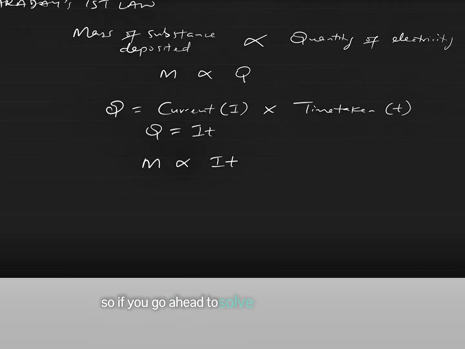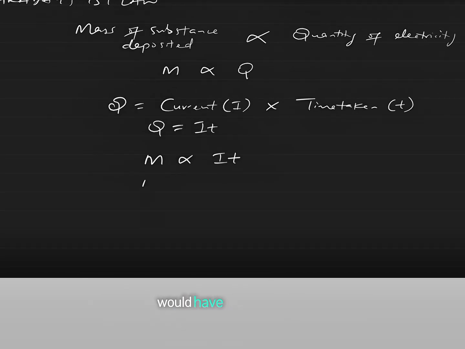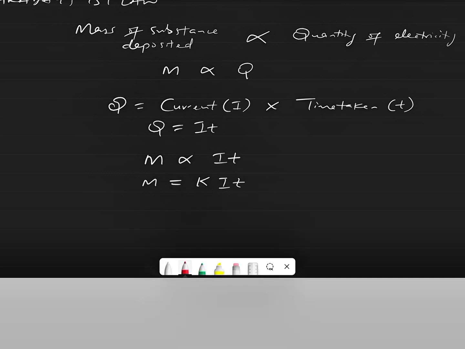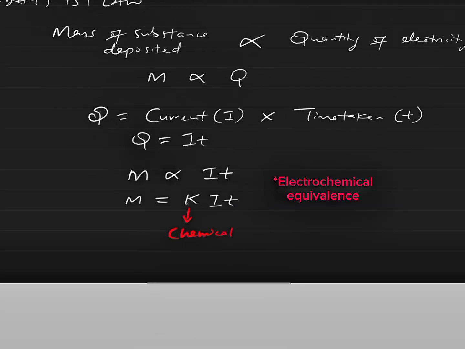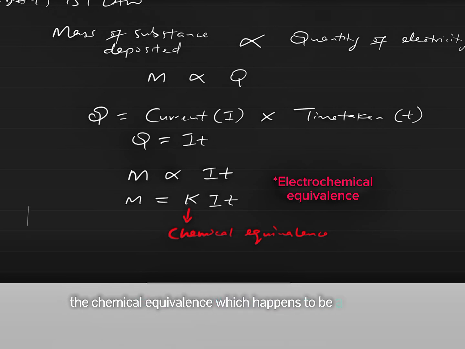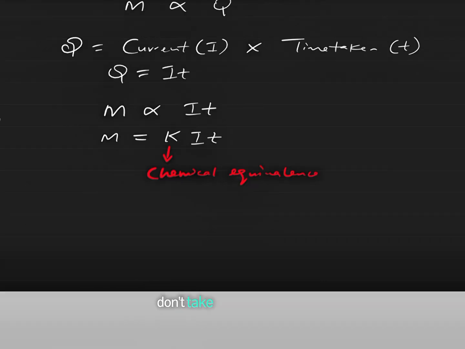If we go ahead to solve this mathematically, we'd have M equal to K I t, where K is the chemical equivalence, which happens to be a constant. Take note of that.